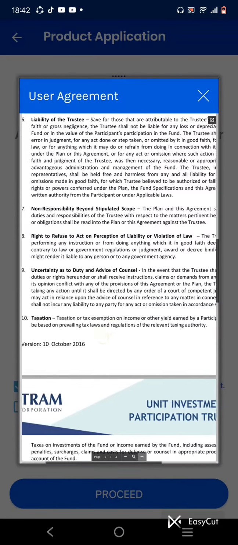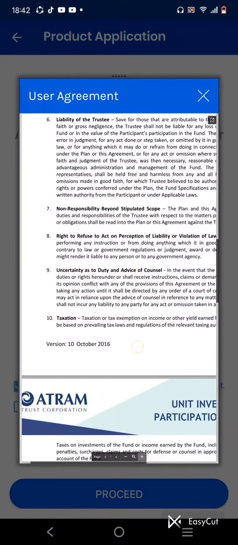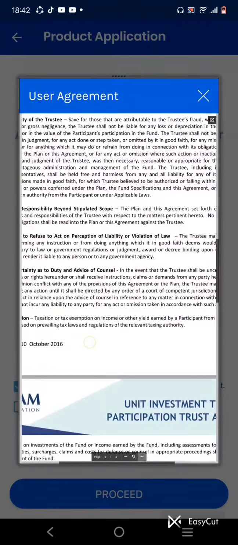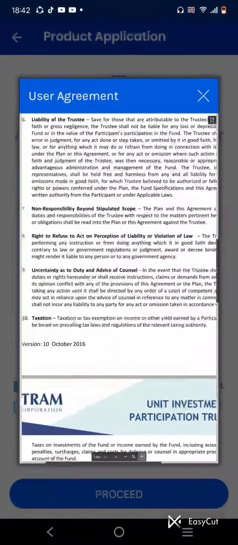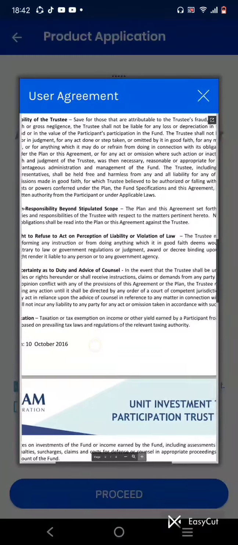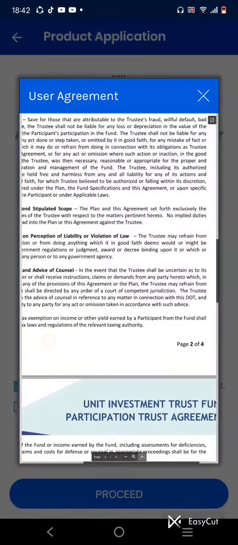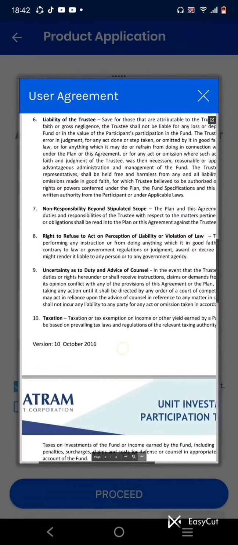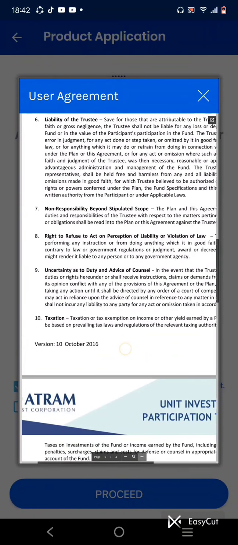The trustee may refrain from performing any instruction or from doing anything which it in good faith deems would or might be contrary to law or government regulations or judgment, award or decree binding upon it, or which might render it liable to any person or any government agency.